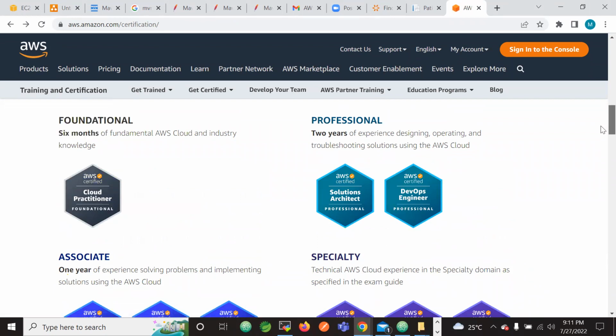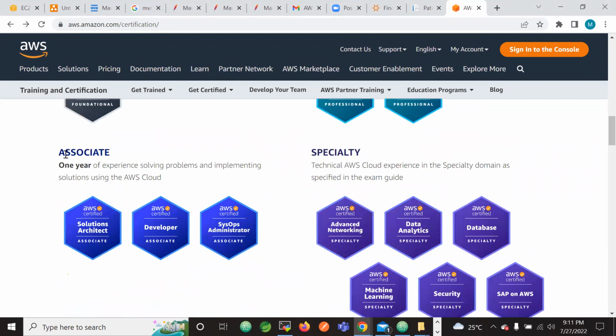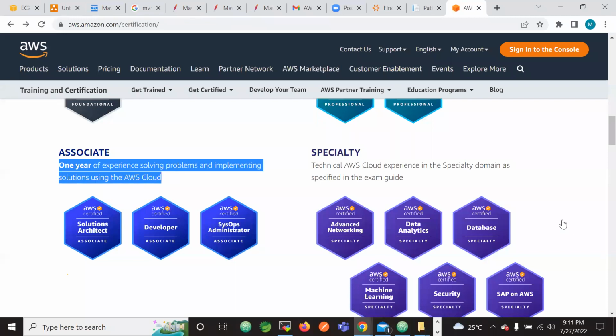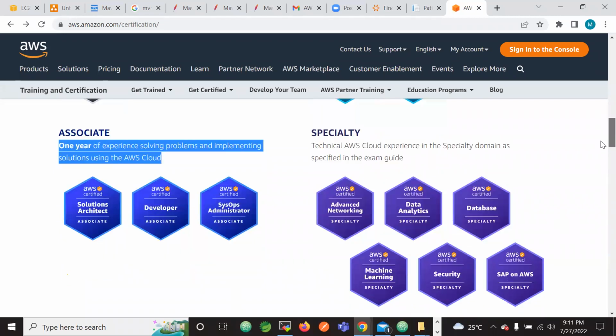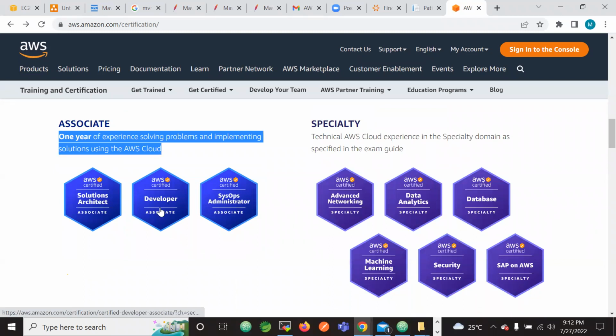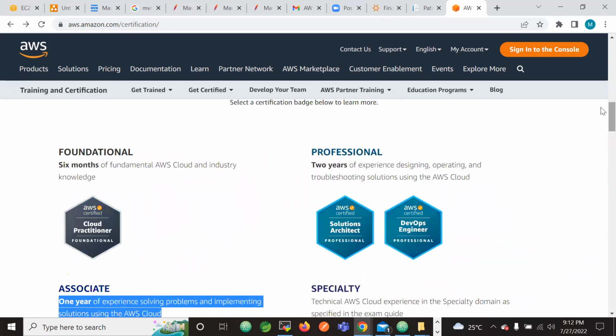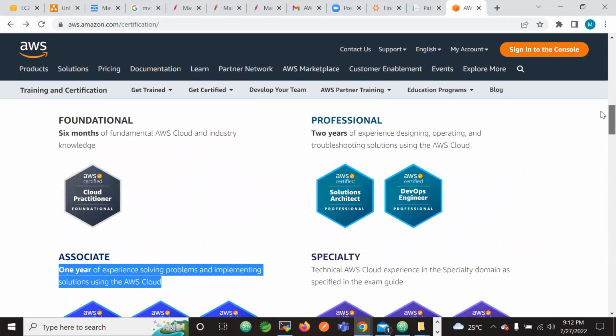After this, we have the associate certifications, for whom at least 1 year of experience in the industry is needed. Those can attend AWS Certified Solutions Architect Associate, AWS Certified Developer Associate, and AWS SysOps Administrator Associate. Based on experience levels, skills and knowledge, we can choose the certifications.